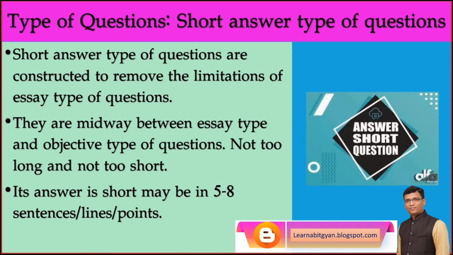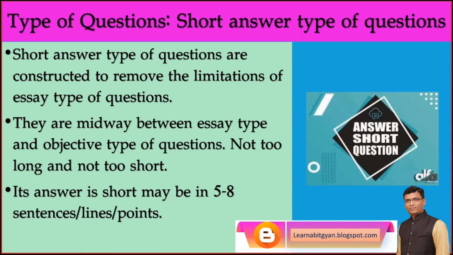There are some limitations of essay type of questions. To remove that, short answer type of questions are also asked in the question paper. They are also called midway between essay type of question and objective type of question. They are not too short, they are not too long, they are just short answer.